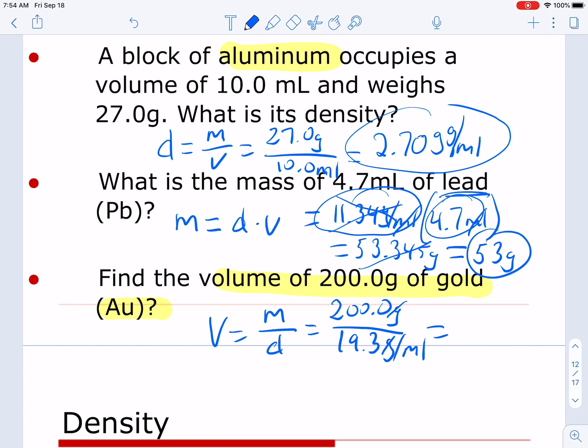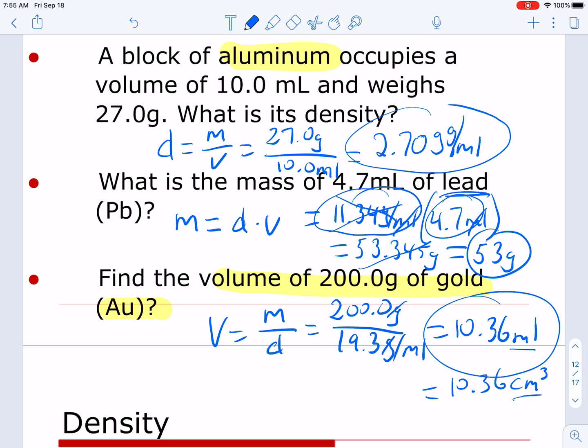And my answer comes out to be 10.36 grams. Sorry, nope, that's wrong. Volume, centimeters cubed. Oh, we're doing it in milliliters, so let's change it to milliliters. Guess what? It doesn't really matter, though. You could use either one. 10.36 milliliters of the volume, or 10.36 centimeters cubed. Remember, milliliters and centimeters cubed are in a 1-to-1 ratio.